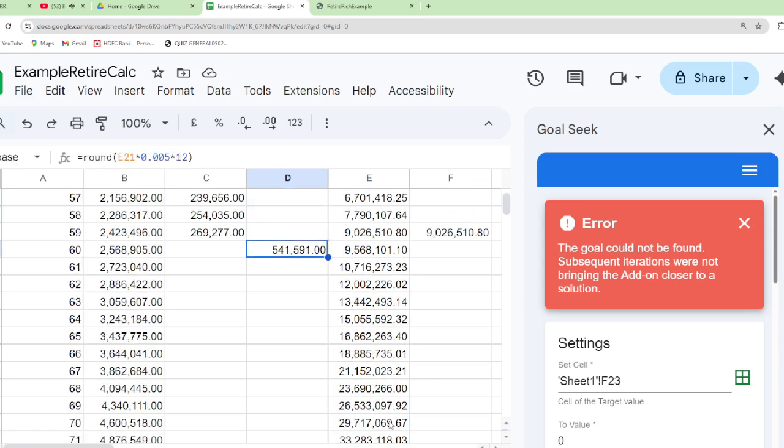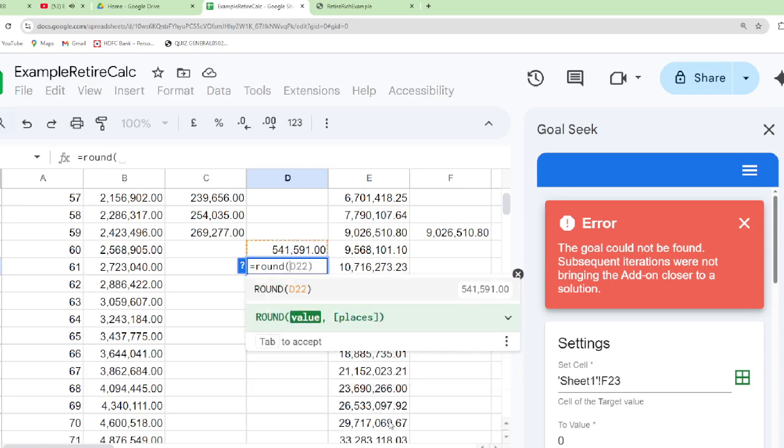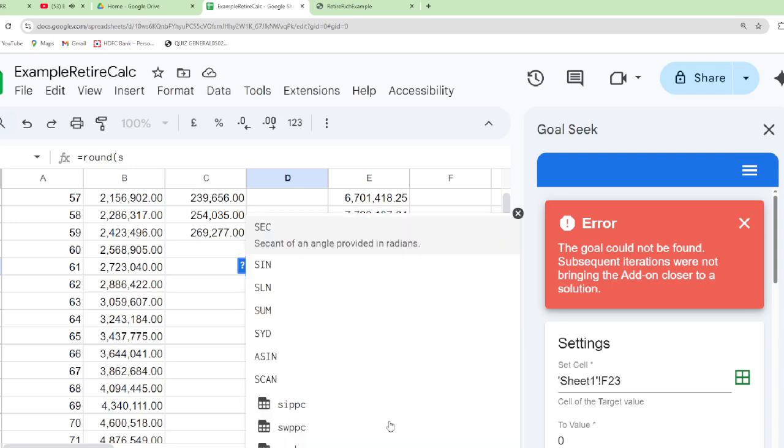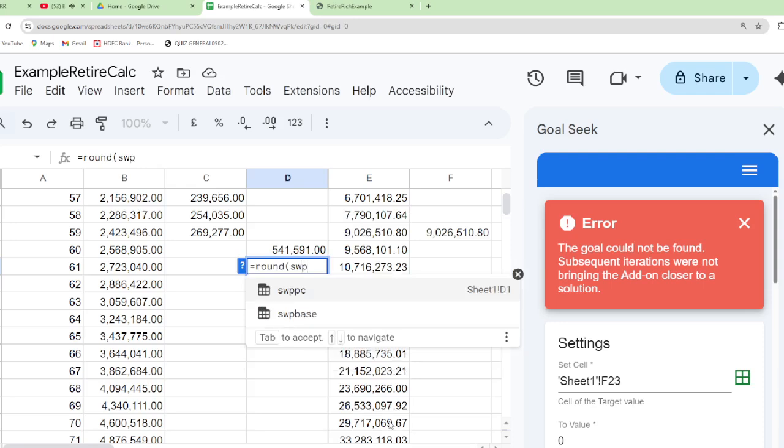SWP will start from age 60 to age 84. That is for 25 years, at the end of age 60 up to the age of 84. We will have it as SWP, systematic withdrawal plan. The next field is SWP at the age 61, 1 year later, which would be equivalent to a round figure of, now we can take this as SWP base.